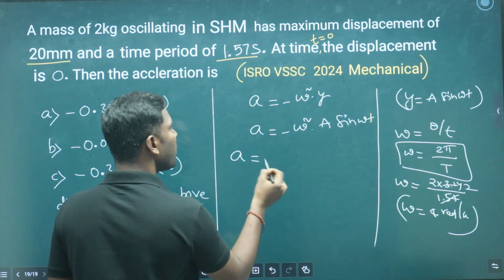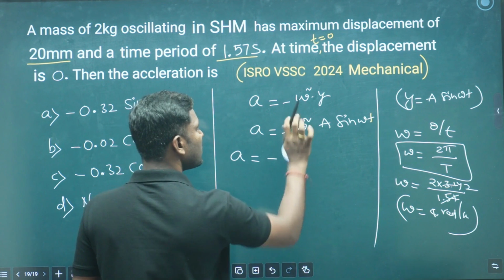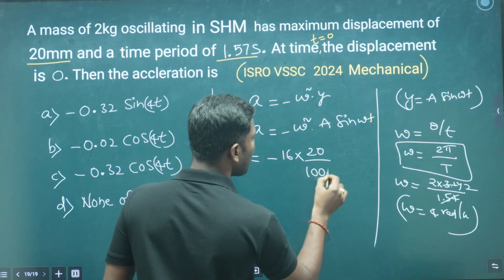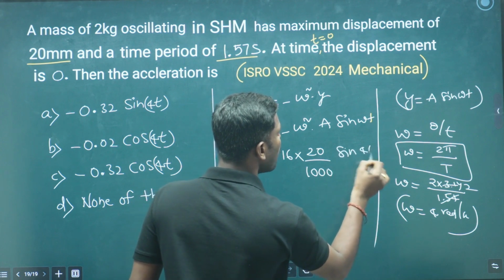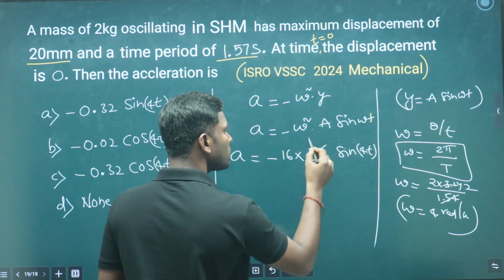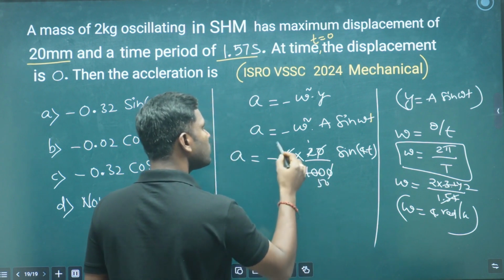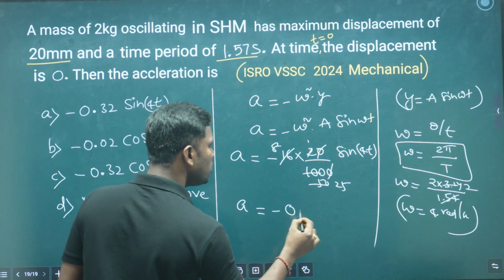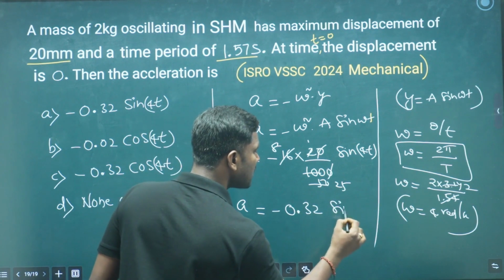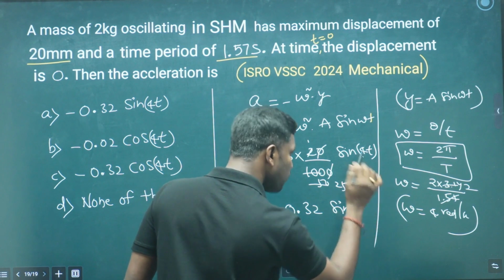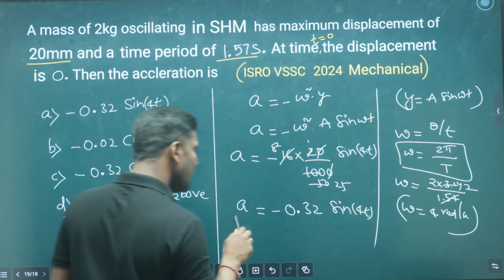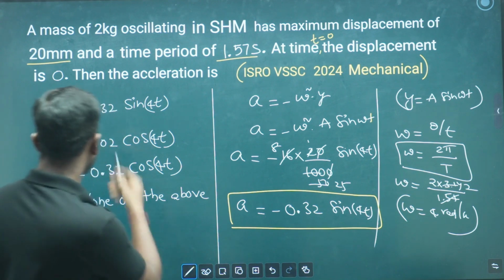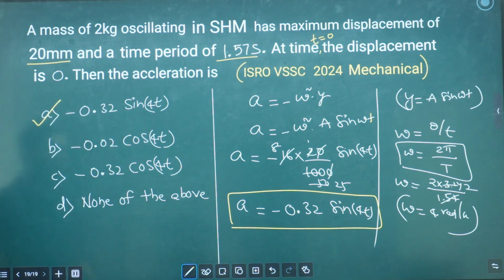So the acceleration at a given point is minus 4 square, that is 16, into amplitude 20 mm, which is 20 by 1000 meters, and sin 4t. That gives minus 8 by 25, that is minus 0.32 sin 4t, which is the acceleration at a given point using this formula. Right, for this question option A could be the right answer.